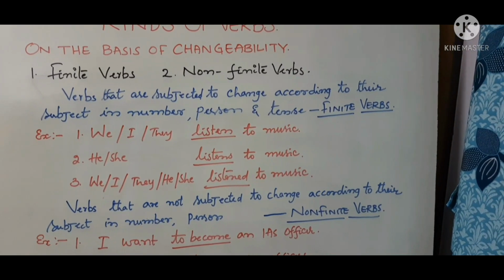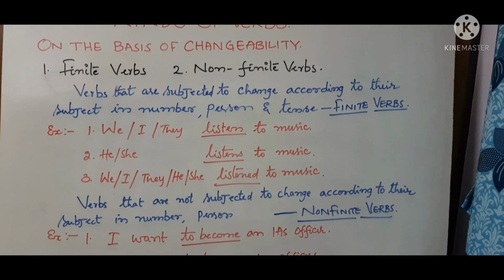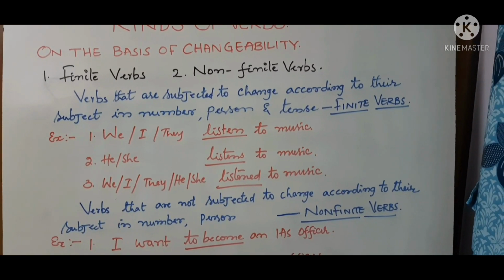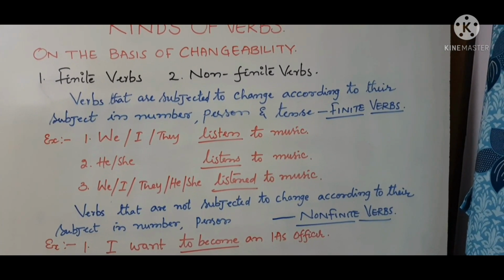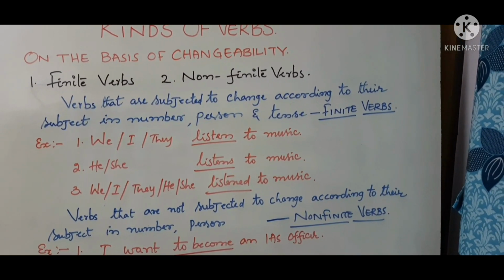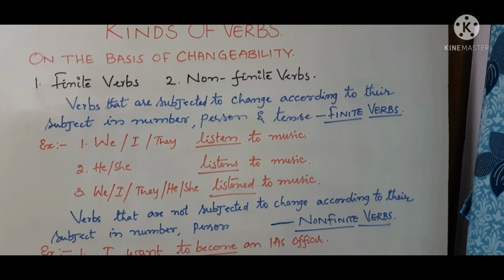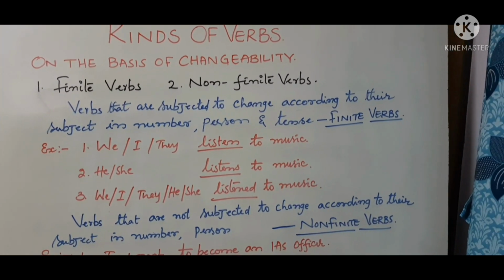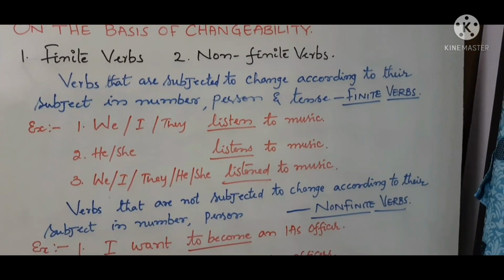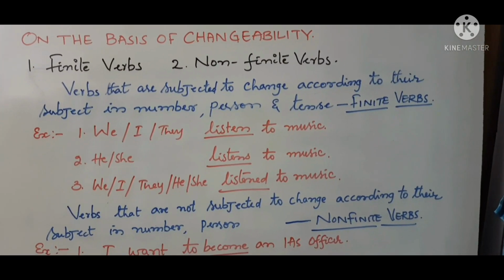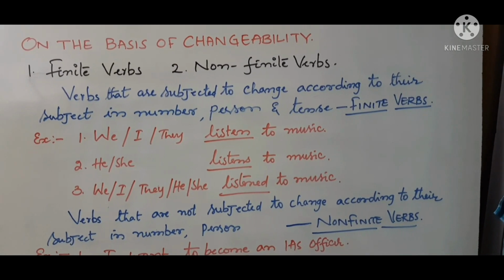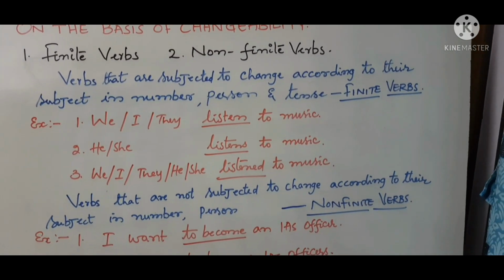He, she listens to music, because in the present tense the verb listen changed to listens. We, I, they, he, she listened to music. In past tense, it is changed to listened. So the verb changes its form according to its subject in number, person and tense.